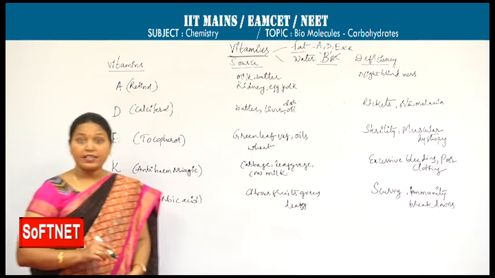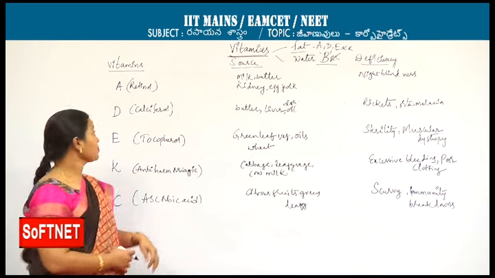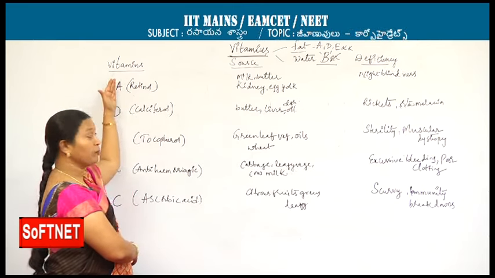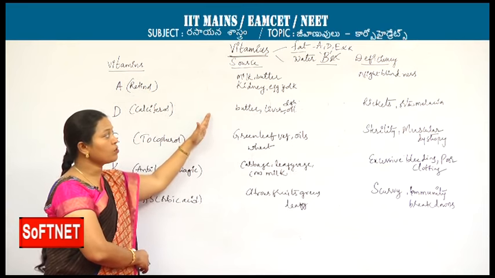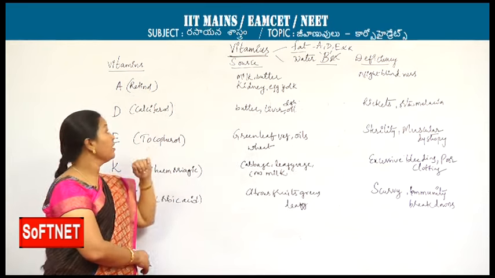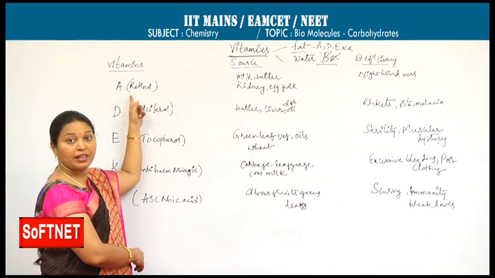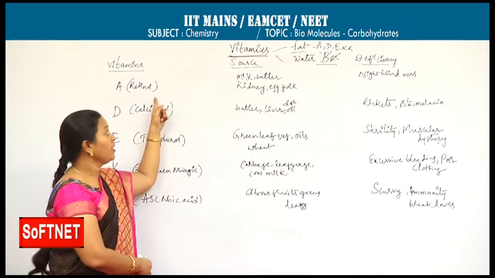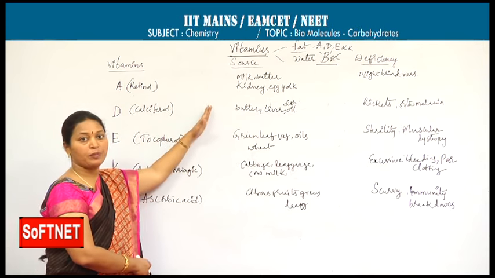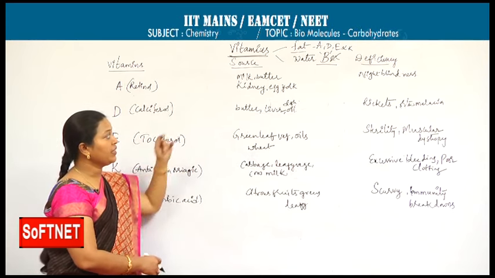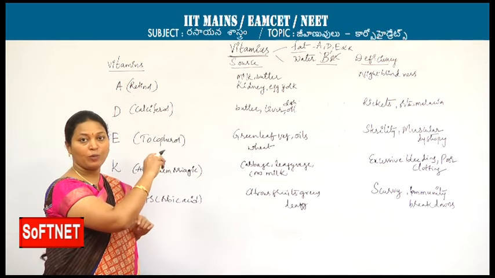Next, another aspect in these vitamins, you have to remember the scientific or chemical names, sources, and deficiency diseases. Vitamin A, its chemical name is retinol. The sources, as you know from your school standard, and again I am repeating here: milk, butter, kidney, egg yolk, meaning the yellow part of the egg.